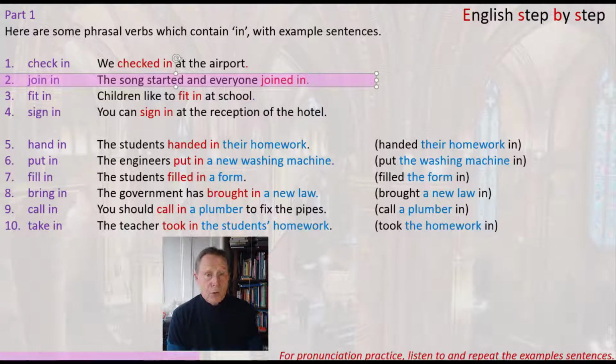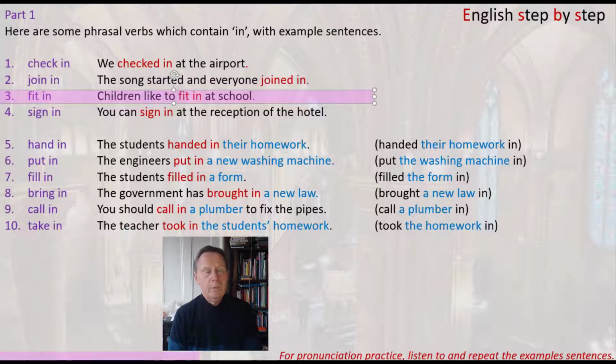Number 2, join in. Let's look at the context. The song started and everyone joined in. In other words, they participated. So you can use this phrasal verb to describe any activity which involves a lot of people together doing an activity. For example, you can join in a football match. You can join in a choir. You can join in any activity which involves people doing things together.